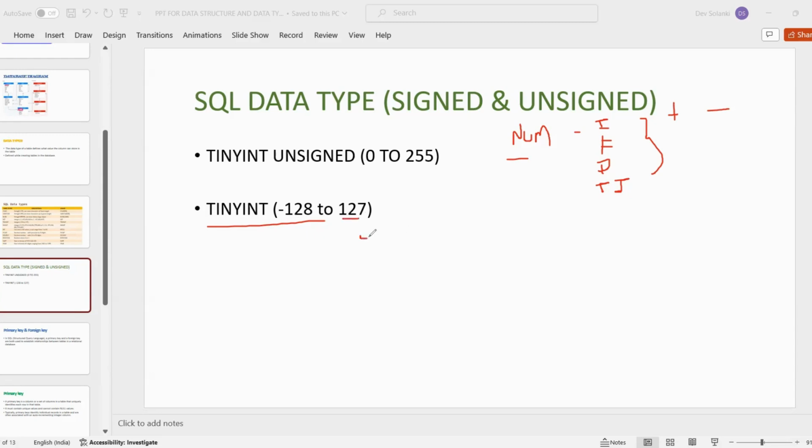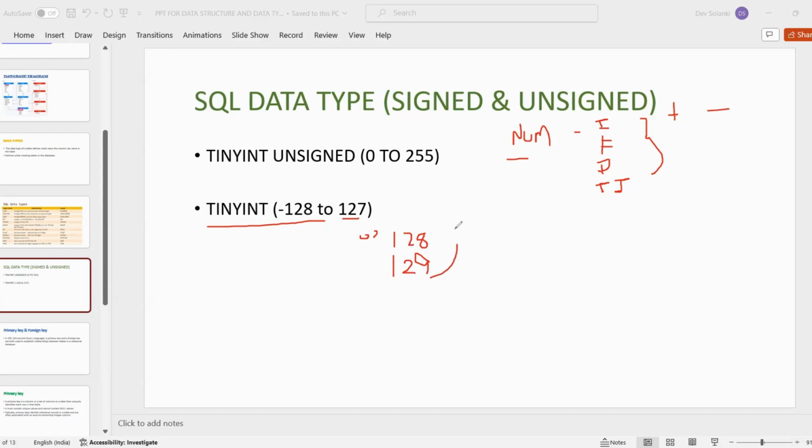So we cannot store the positive 128 or 129, though they are positive values, because the limit is only up to 127.